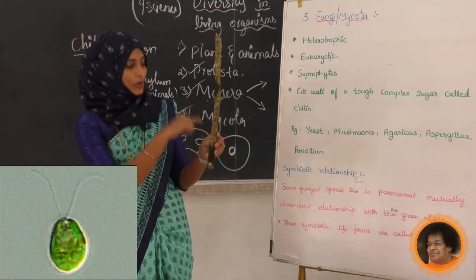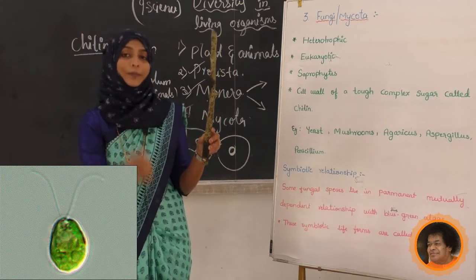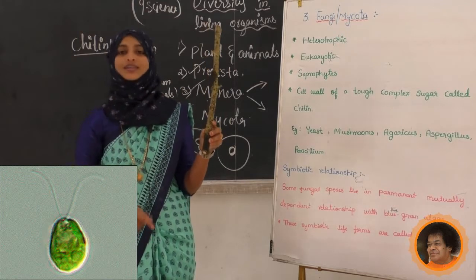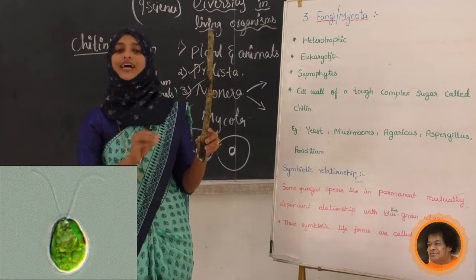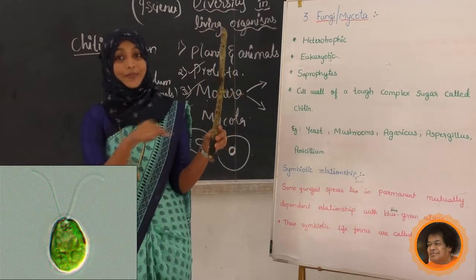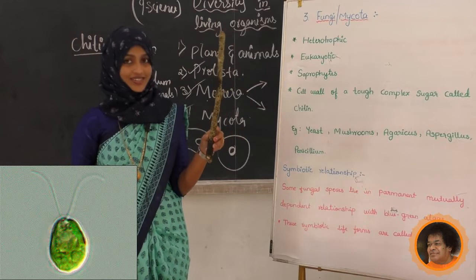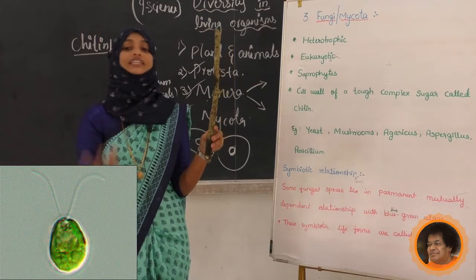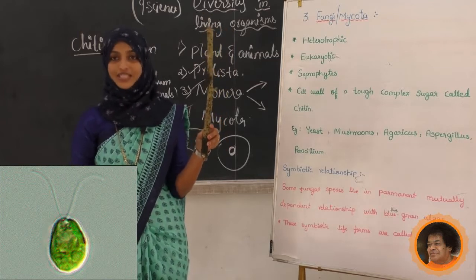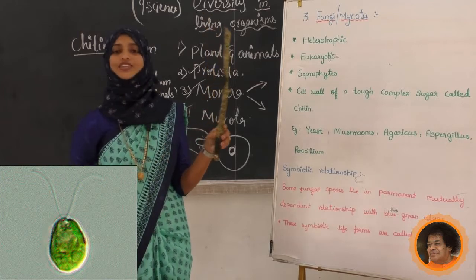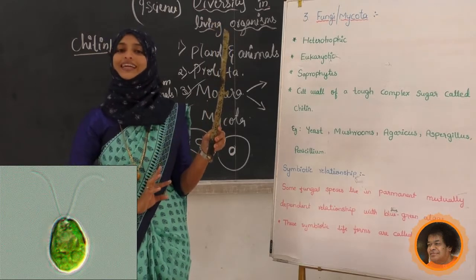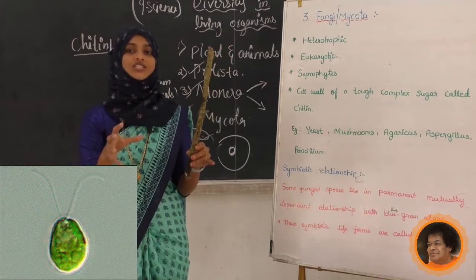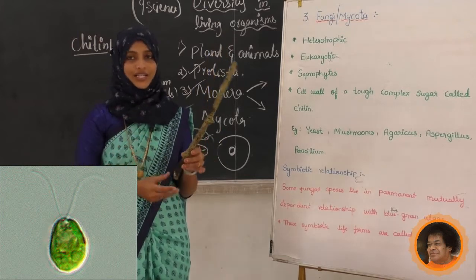What is the benefit? Blue-green algae are able to prepare food. They are photosynthetic, autotrophs. So they prepare food and give it to the fungus. That is a benefit for the fungus. Next, what does the fungus give back? It gives shelter to the blue-green algae, the cyanobacteria. So both organisms get mutual benefits. Such a relationship is called a symbiotic relationship.